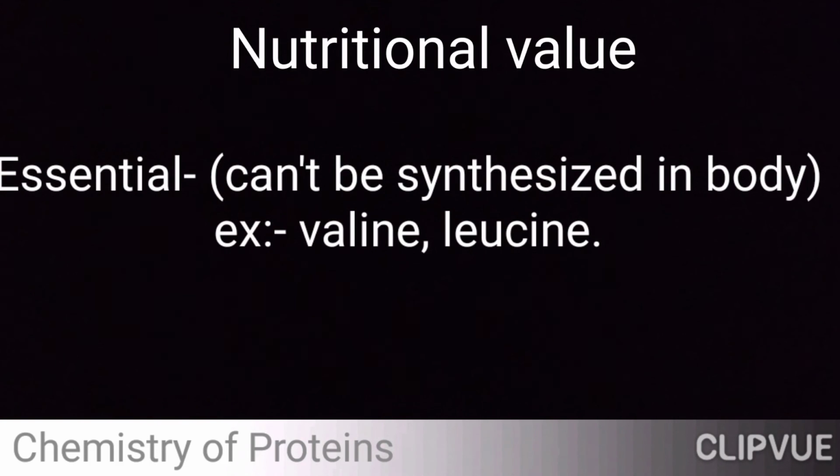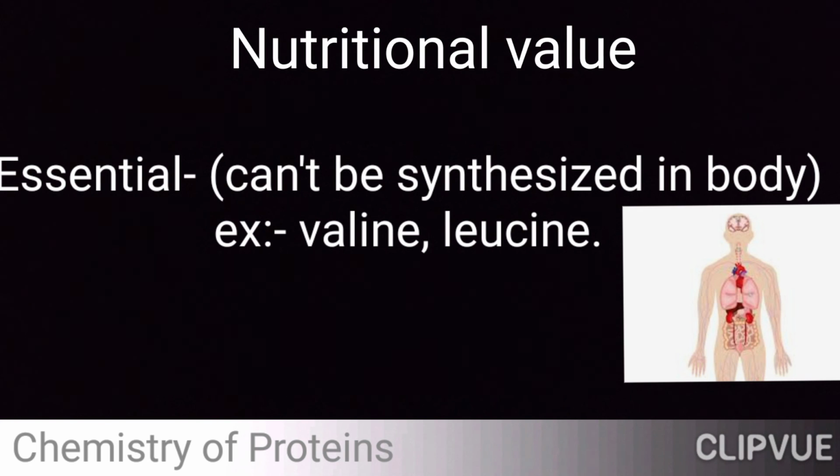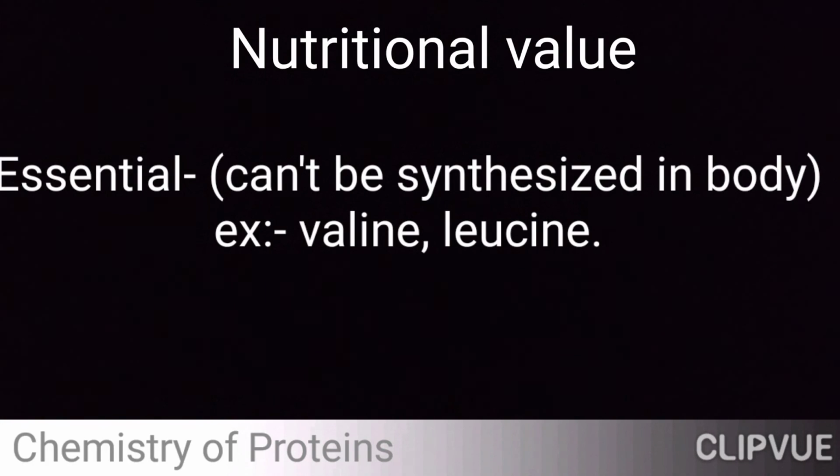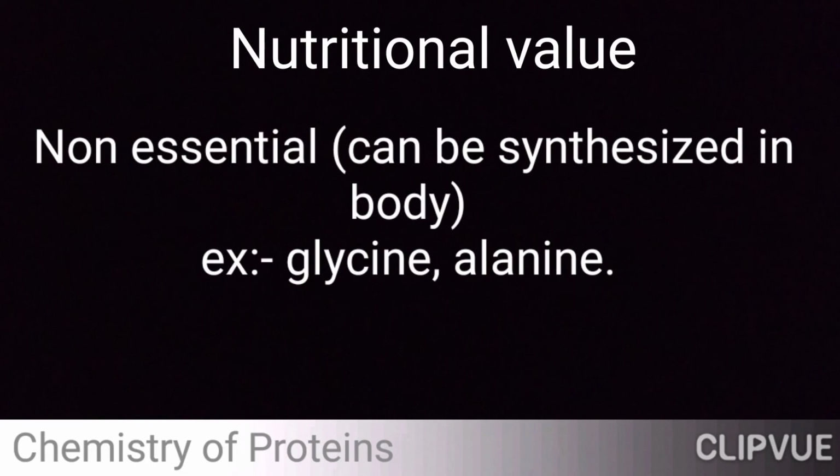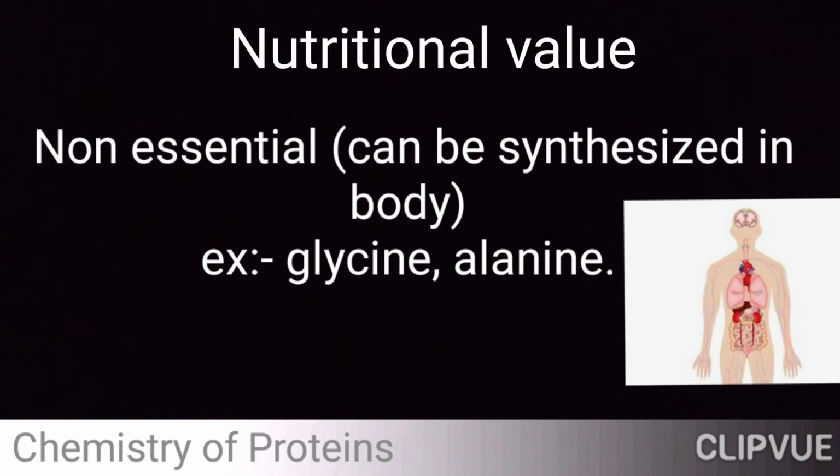Then another thing in chemistry we can mention is the nutritional value, right? From the nutritional point of view, there are essential and non-essential amino acids. Essential means it cannot be synthesized in the body. Examples are valine and leucine. On the other hand, non-essential can be synthesized. Examples are glycine and alanine, right?